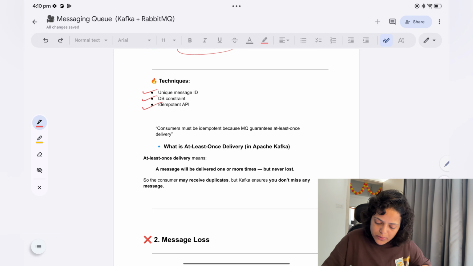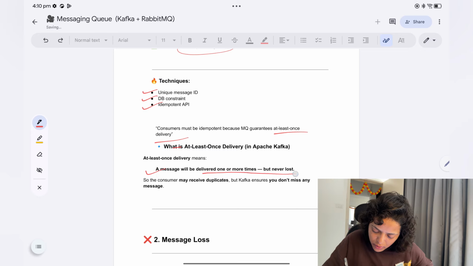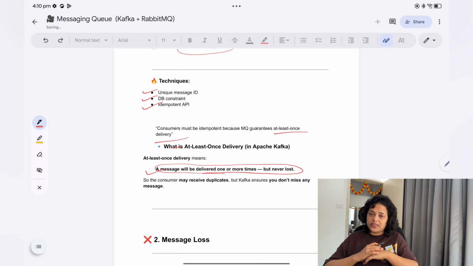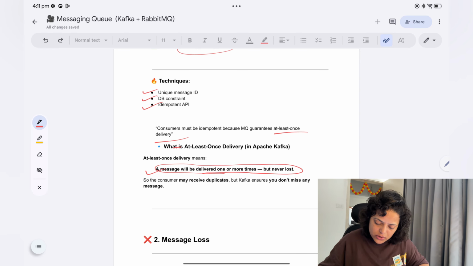The consumer must be idempotent because MQ guarantees at least once delivery. Now what is at least once delivery? At least once delivery means a message will be delivered one or more times but never lost. So if a message is delivered more than once, the consumer should be idempotent. The consumer may receive duplicates, but Kafka ensures you don't miss any messages.